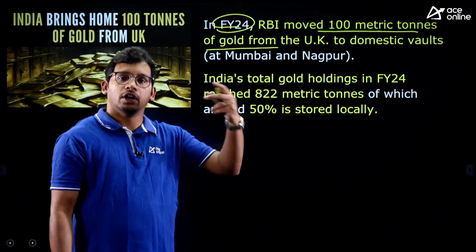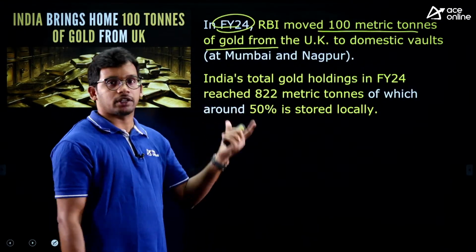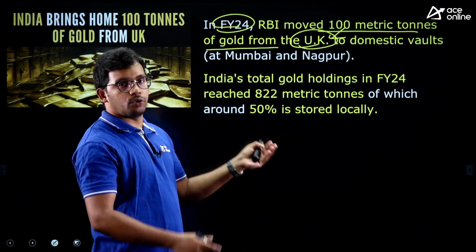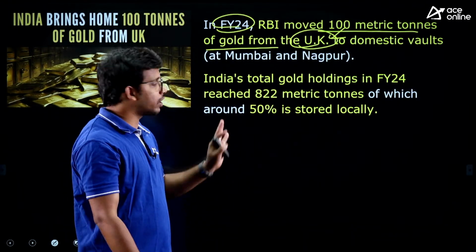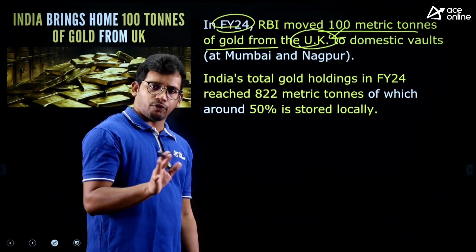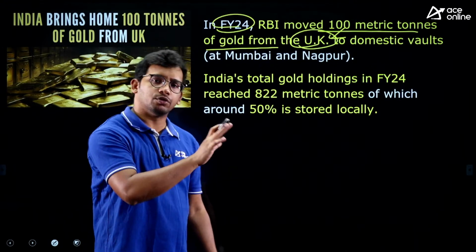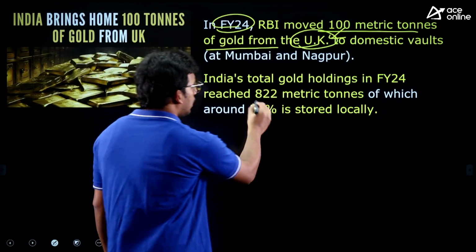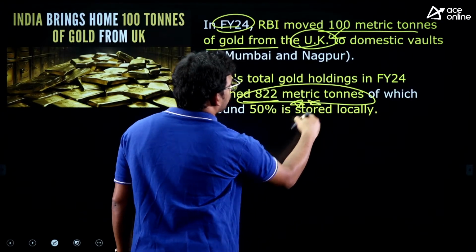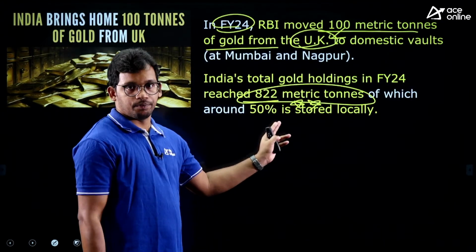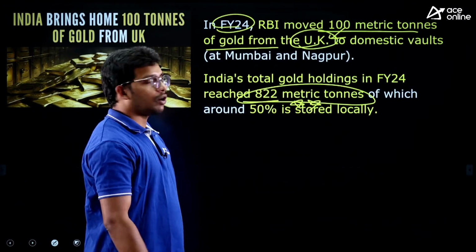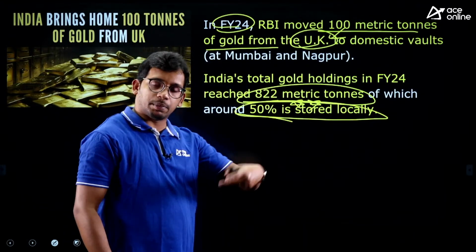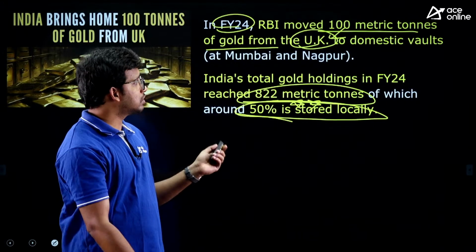So RBI saves gold not only within India but also in other countries' banks. And from the UK, recently they have taken 100 metric tons of gold and shifted it to India, right? Why? Because of volatility. We are not feeling very safe saving it there, so we want to shift it to the Indian side. A total of 822 metric tons of gold is present with RBI. This is very important data. 50% of the gold is stored within the country and the remaining 50% is located in different countries. So this is a fact.